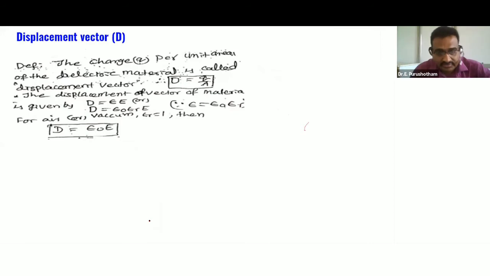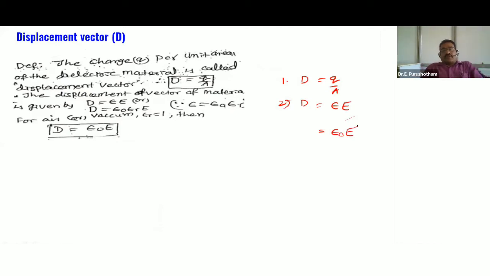Displacement vector. It has two definitions. D is equal to Q by A. Second one, D is equal to epsilon into E, or epsilon naught into E. First definition, Q by A: electric charge per unit area of the dielectric material is called displacement vector.